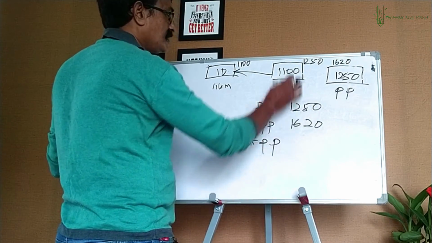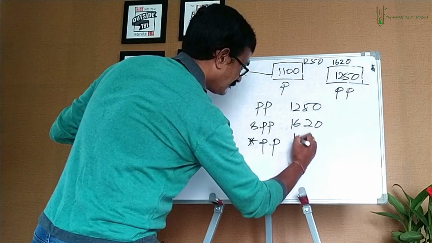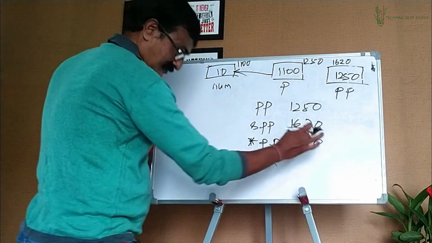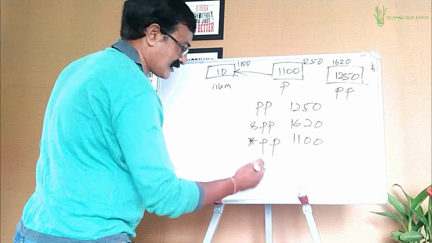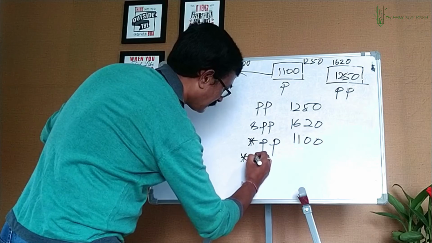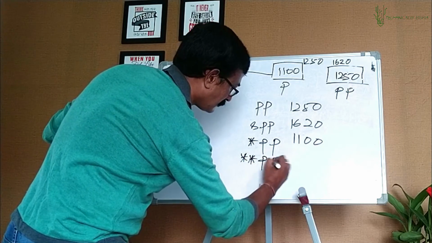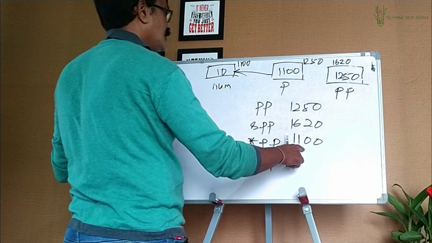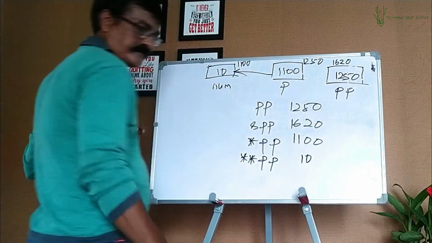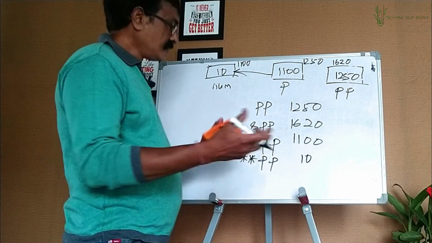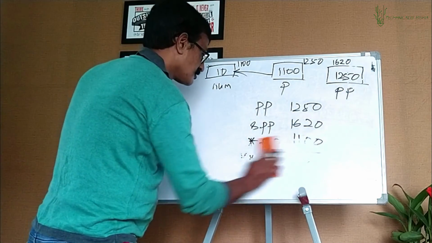So value at 1250 is how much? 1100. This again is an address. Can I use another asterisk? Yes, I can. So now if I say double asterisk pp, what do I get? Value at 1100. How much? 10. Got this? Some common translations.